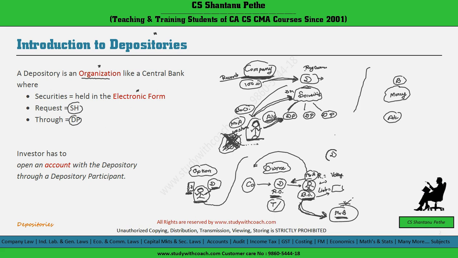So there will be instant transfer, there will not be much delay. Earlier, in case of physical share certificates, there was a lengthy procedure to transfer these shares. But after the emergence of the depository system, the transfer takes place immediately without wasting time. Now these were some important aspects of depository, and now we are going to discuss the depository chapter in detail.